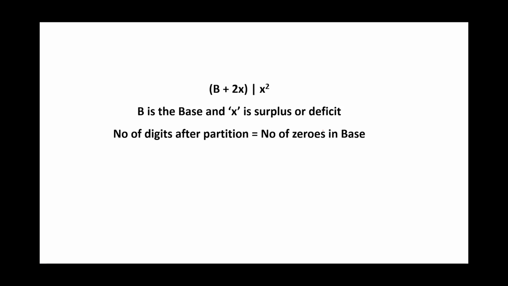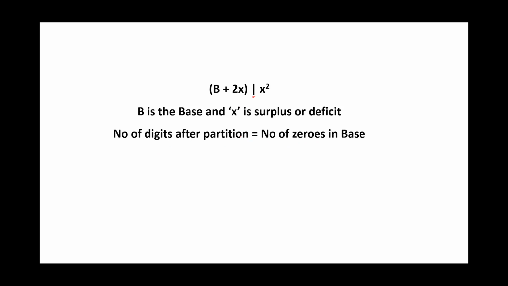So we can see what we are doing over here is B is a base, like in this case 100 was a base, plus twice of surplus. X is a surplus, it can be a deficit also. Now this is a partition. So after the partition, it's x square. So remember, the number of digits after the partition is equal to the number of zeros in base. So if your base is 100, you have 2 digits after the partition. If your base is 1000, you have 3 digits after the partition.